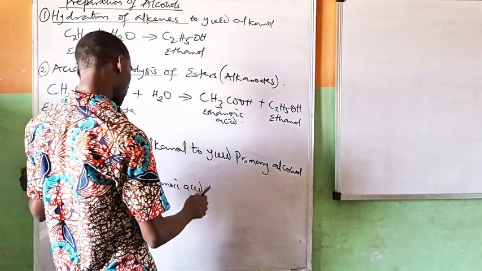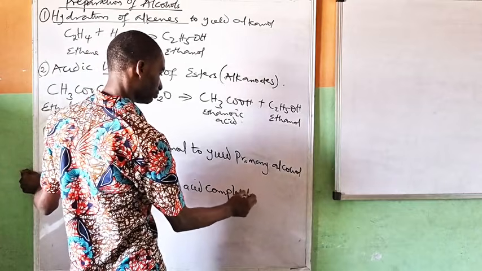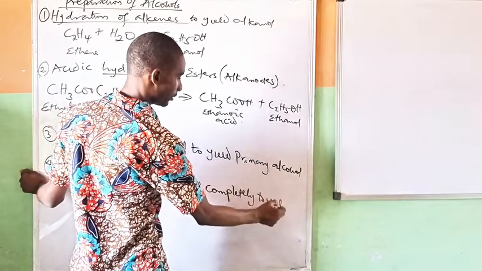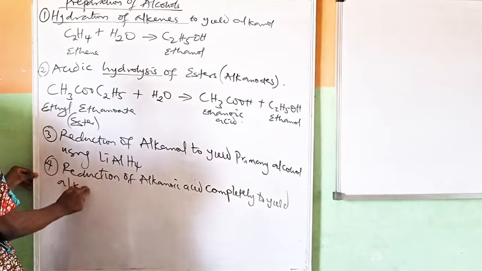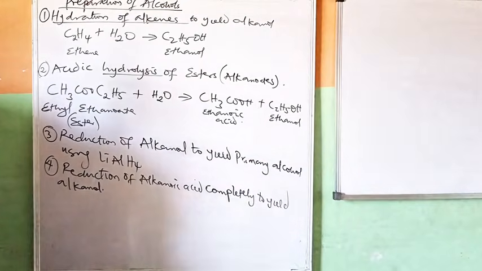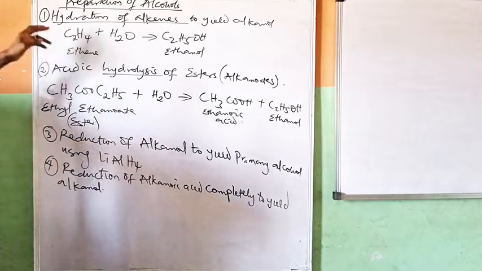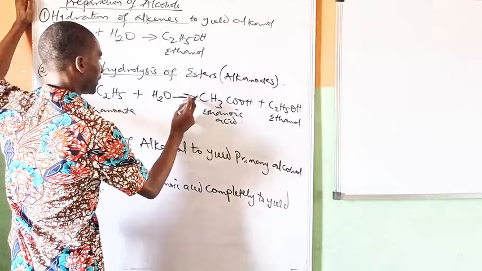Reduction of alkanoic acid completely to yield alkanol or alcohol. So these are laboratory processes that you can use to produce alkanols.